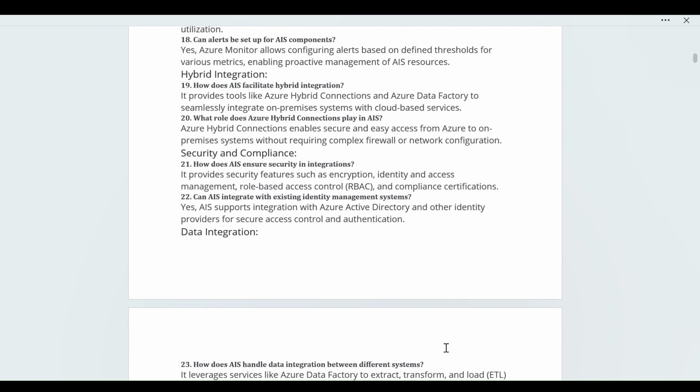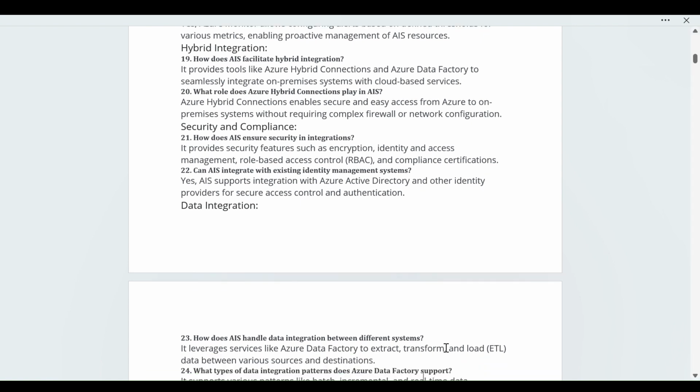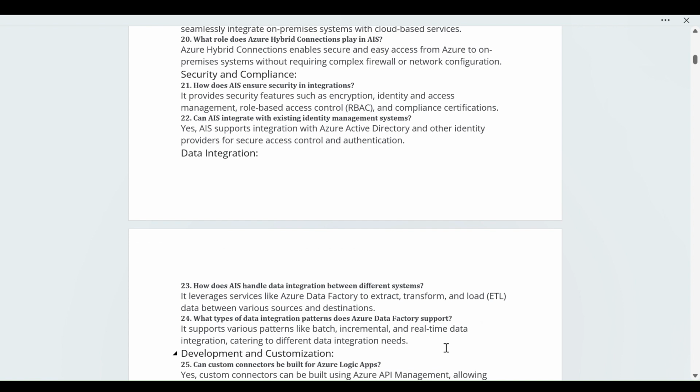Next, we can say data integration. Data integration is a major component for two applications. The question is: how does AIS handle data integration between different systems? It leverages services like Azure Data Factory to extract, transform and load (ETL) data between various sources and destinations. As the name suggests, it is a data factory, and that performs the service of integrating the data from the source to the destination.